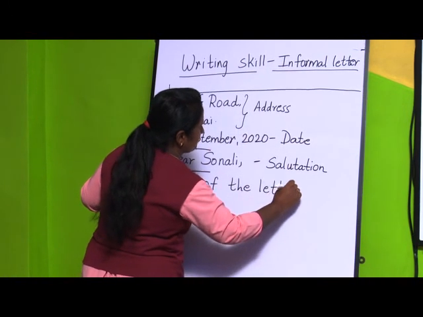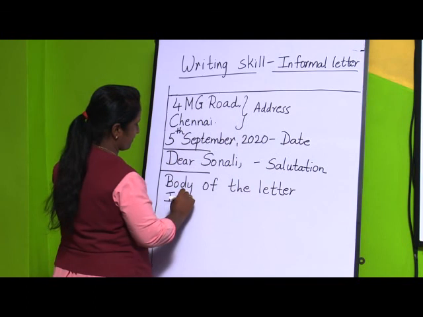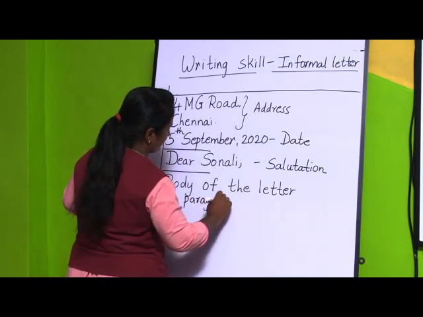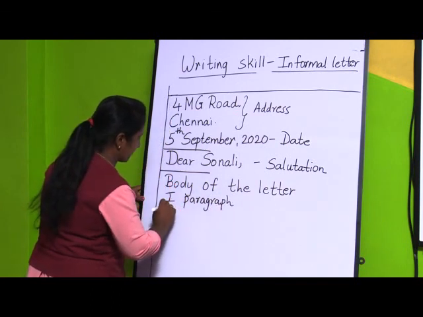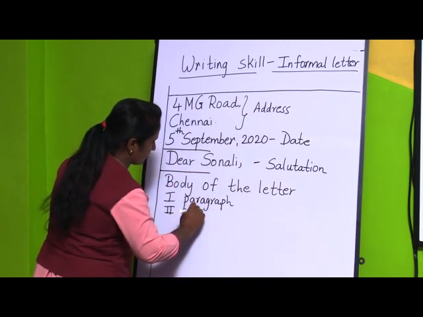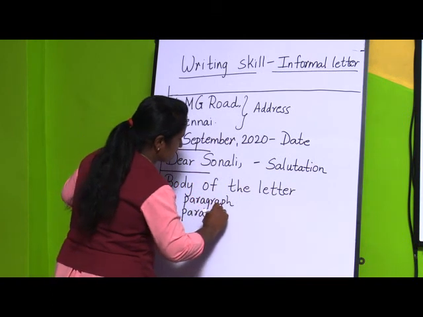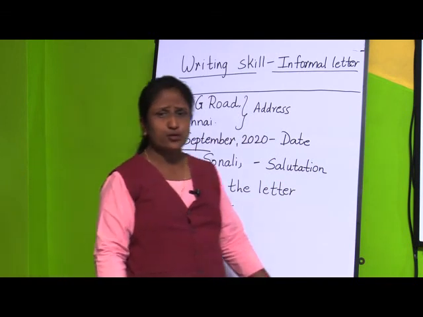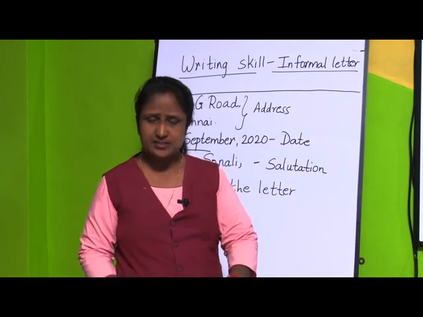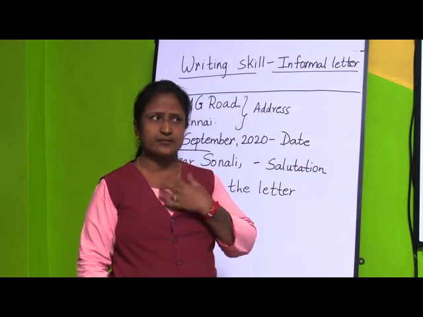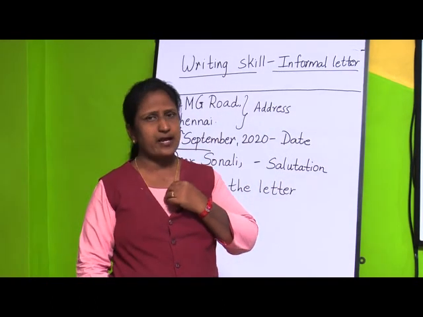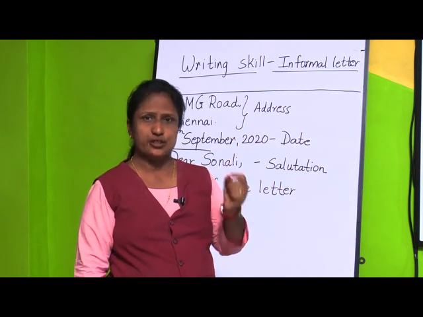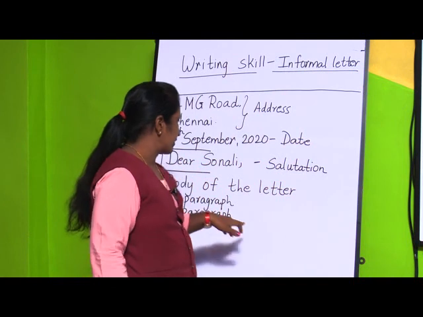So, I have written the first paragraph and the second paragraph. What have I done in the first paragraph, children? I have given my regards to my friend. I asked her whether she is well, and I told her about myself, that I am well here, and in short I told her that I am going to visit Chennai.